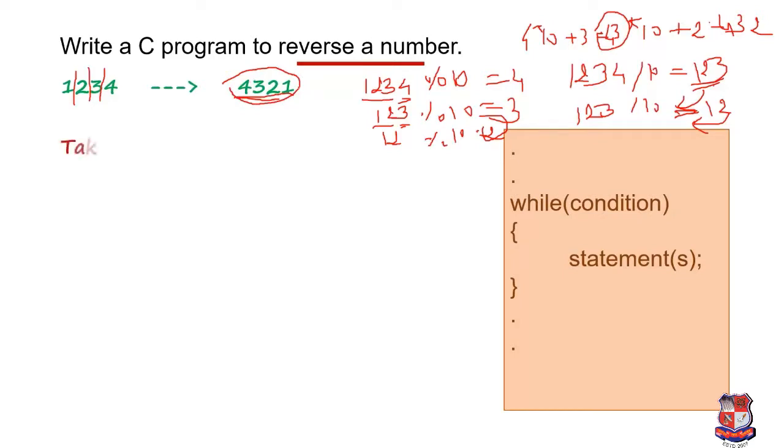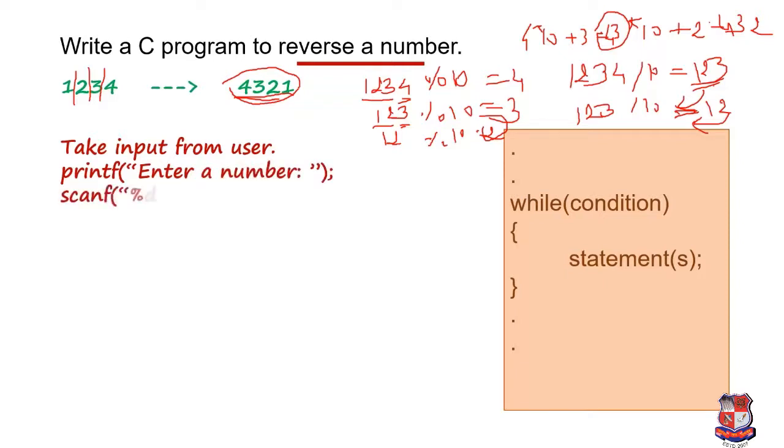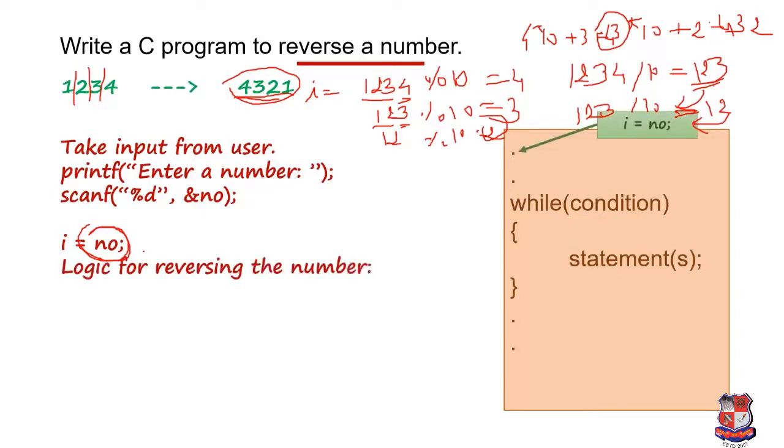We'll check it. Firstly we have to take an input from the user, the number they want to reverse. For that we give a message to the user, enter a number, and then we write scanf %d comma &number. By these two statements we can take input from the user. Now we give the inputted value to i. For example, if we take 1 2 3, we give that value to i, initializing it. Then we have to write the logic for reversing the number.